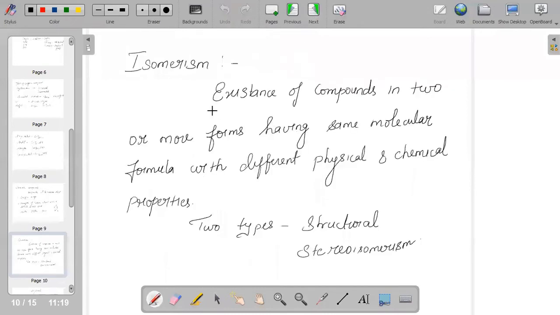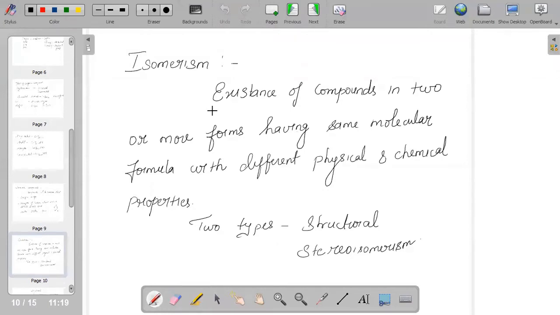And the next important factor which we should know is called isomerism. We have seen that it is the existence of a compound in two or more forms having the same molecular formula but different physical and chemical properties.